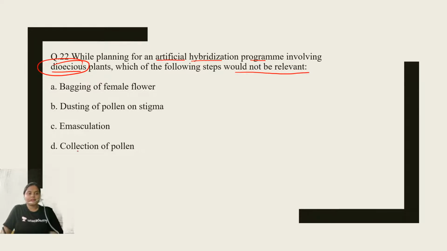The correct option will be option number C, emasculation. Why? Because it is a dioecious plant, that means it will be either a male plant or a female plant. So when it is a female plant, it will anyway not have the male structures, so emasculation is not needed. All the rest of the steps are done.